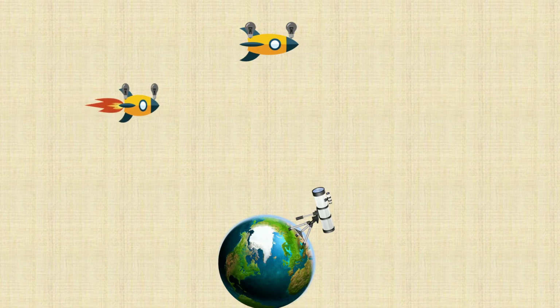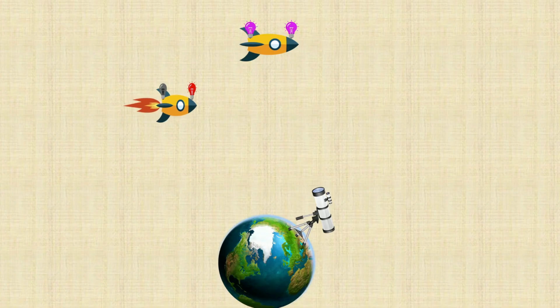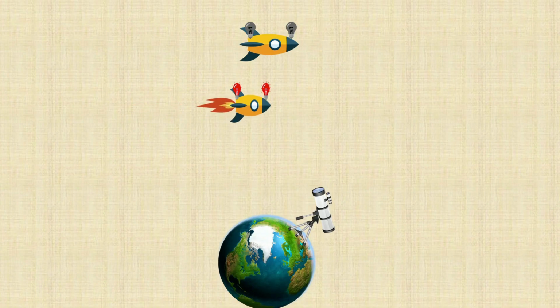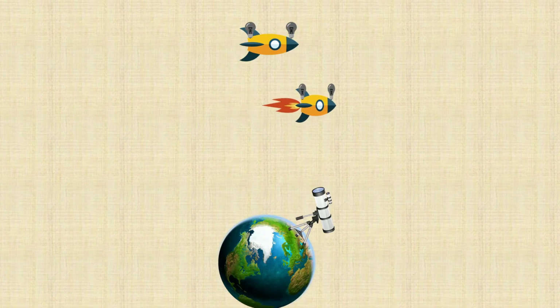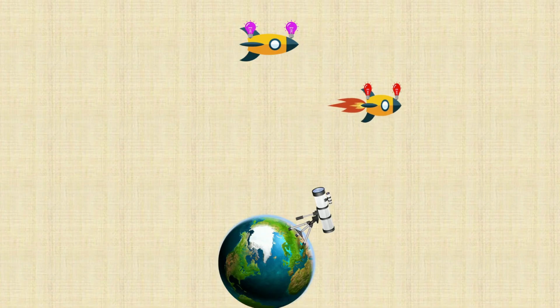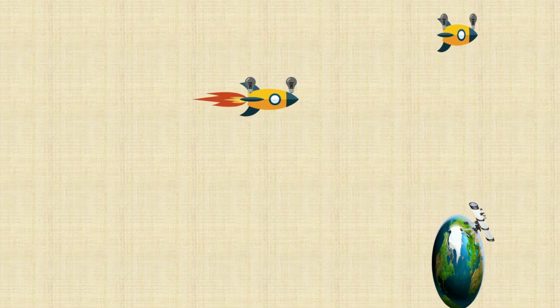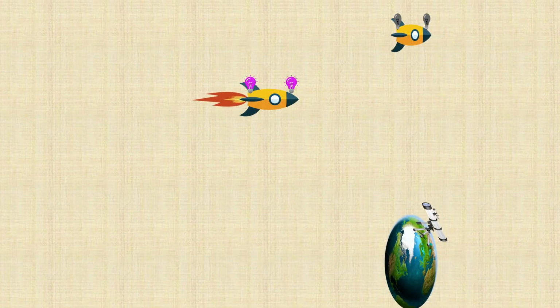Third, the left bulb on it lights up before the right one because the left part of the ship is in the future relative to the right. And fourth, the length of the ship along the direction of motion has decreased for the very same reason: the left part is catching up with the right, since it is in the future relative to the right. But in the reference frame of the moving ship, everything happens the other way around.